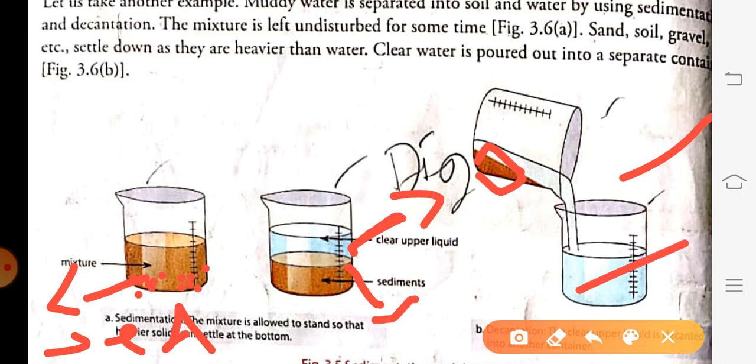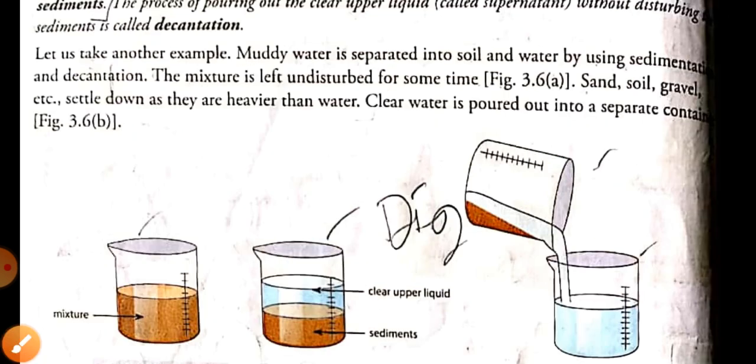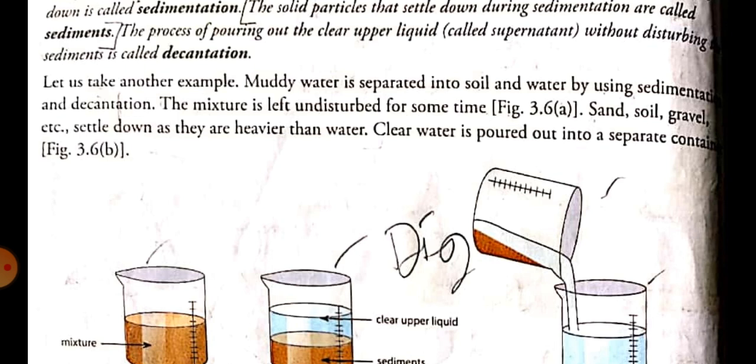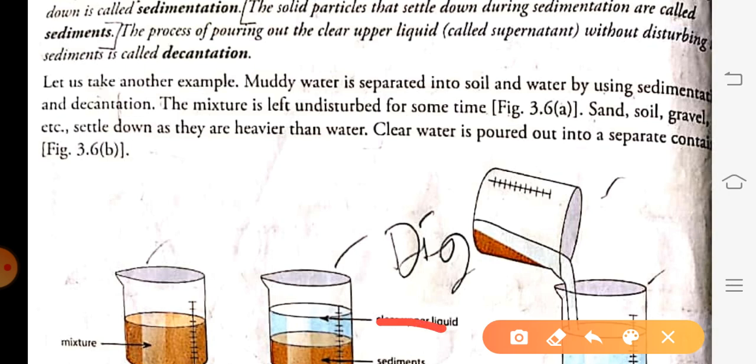The clear upper liquid that remains upside of the mud is known as supernatant.